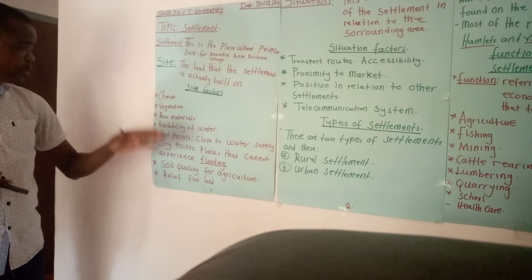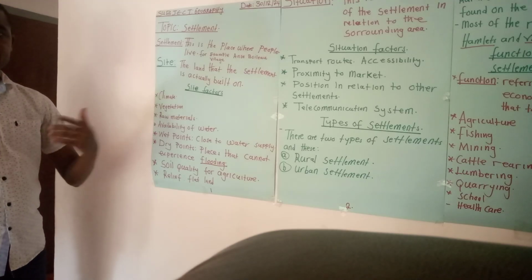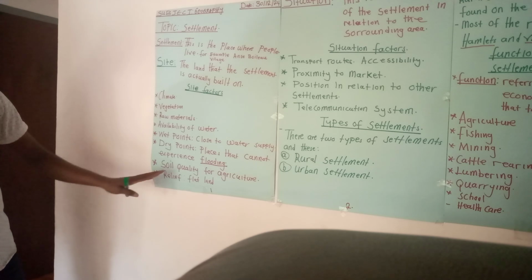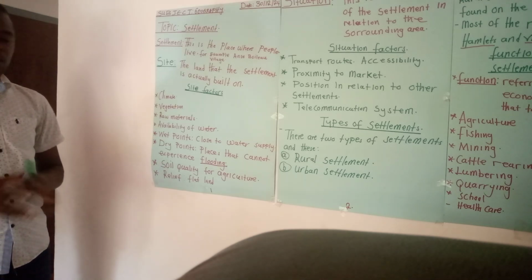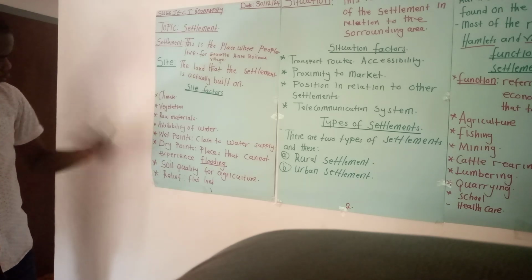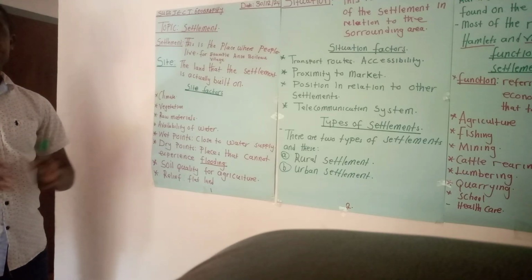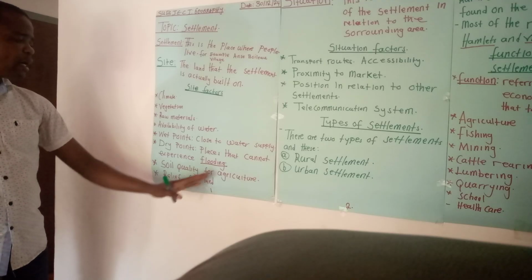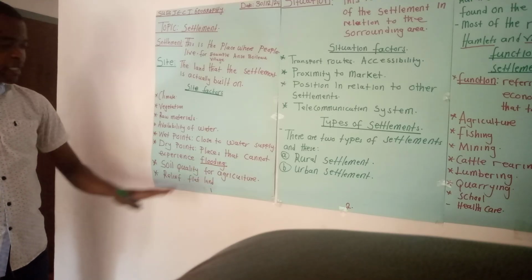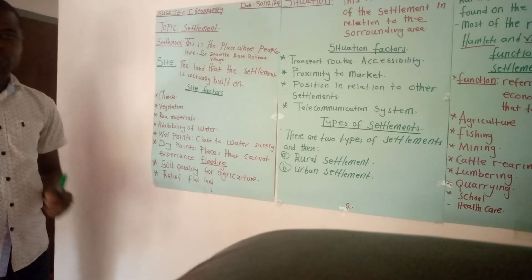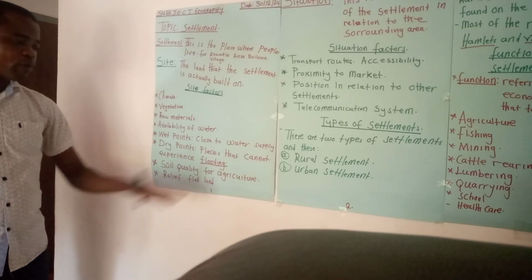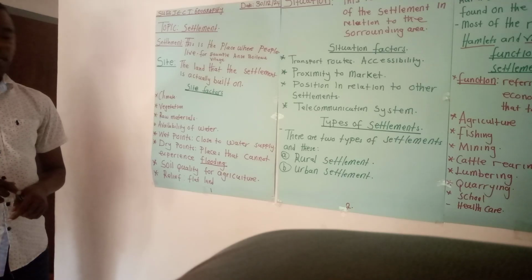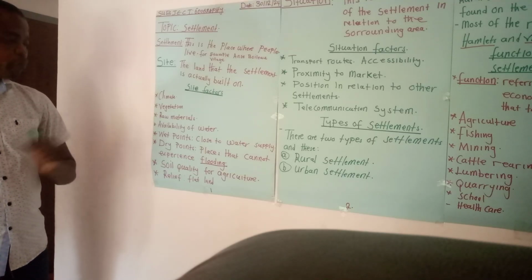So areas that cannot experience flooding, you see people going there to settle in those places. Another factor is the quality of soil, or we can say the place that has got fertile soil. If you have fertile soil, it means you can be able to do agricultural practices. When we say agriculture, we mean the production of crops or the growing of crops and rearing of animals, for consumption and also for making profit.